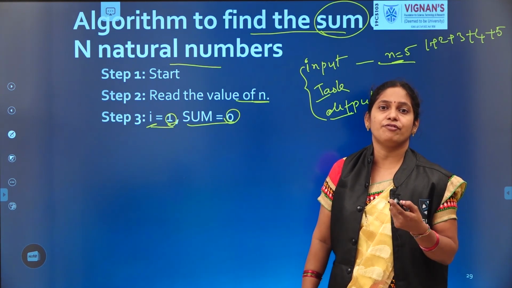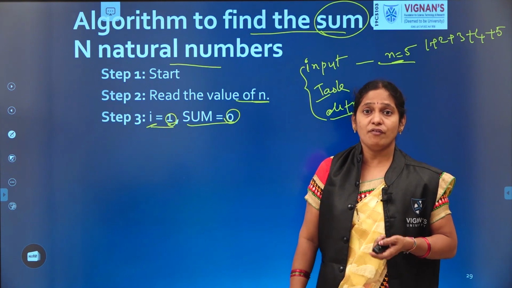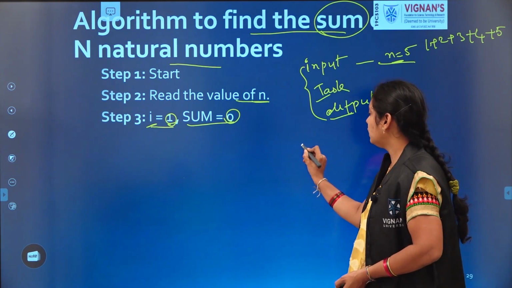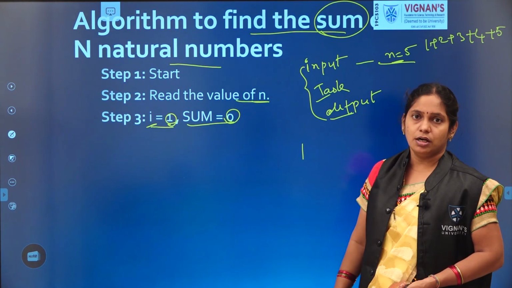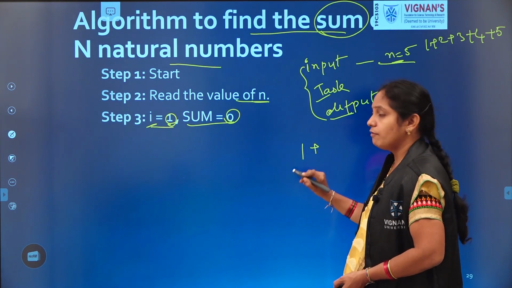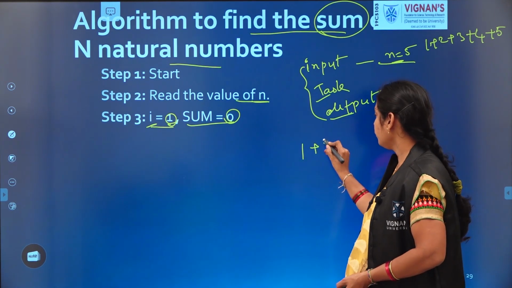If it is the sum of the first 5 numbers, how do we start finding the sum? First we start with the natural number 1, plus we move to the next, 2.